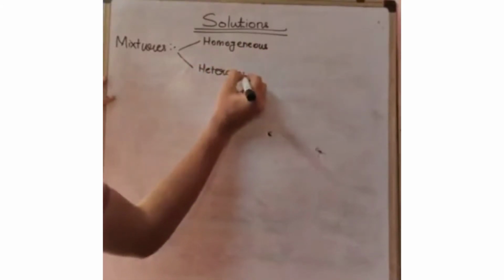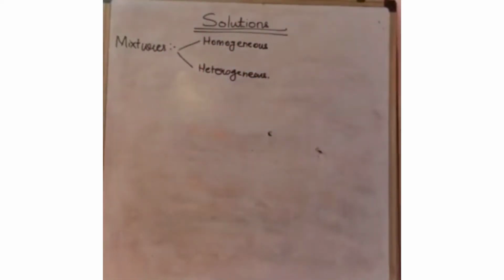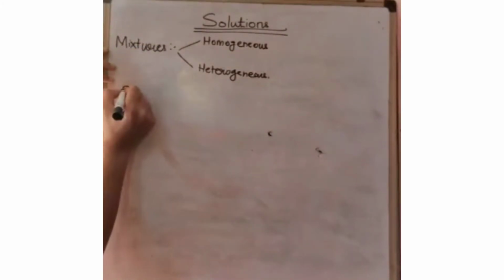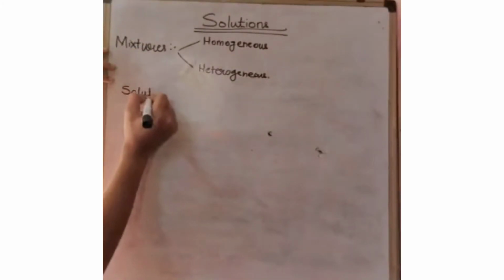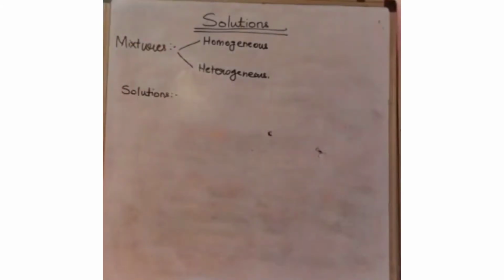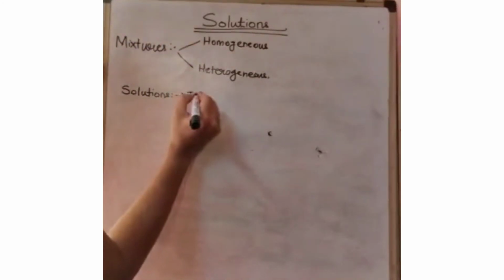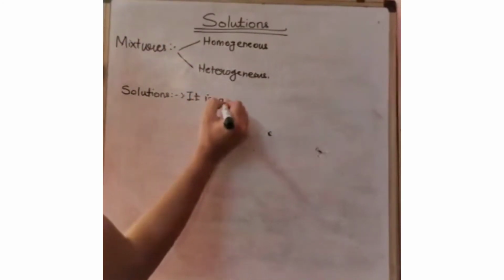Okay, so we have seen what the words homogeneous and heterogeneous mean, but why are we seeing it? The first term we are going to learn today is solutions. What is a solution exactly? Let me tell you, it is a homogeneous mixture.